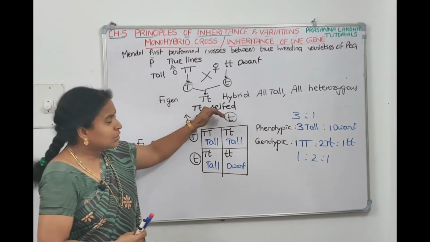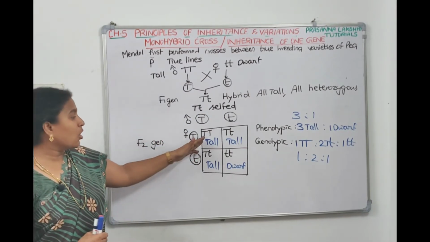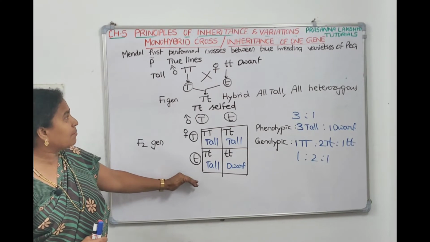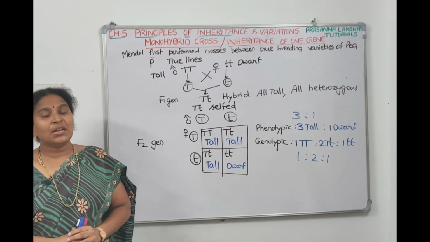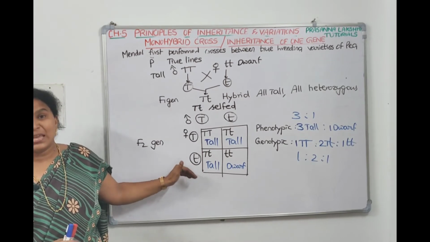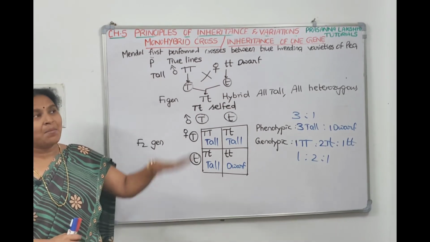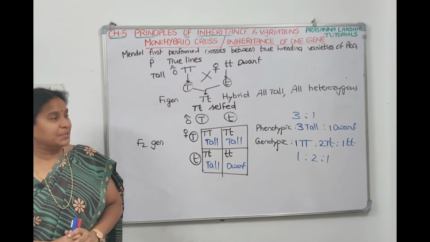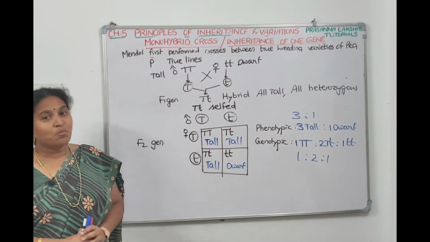So in F1 generation dwarf plants are not there, but dwarf plants appeared in the F2 generation, and the tall and dwarf plants in F2 generation resemble the same height of the parents only. They are of same height of the tall plant. The dwarf is also the same height of the dwarf plant. So that's what he tells, like the genes had passed on from parent generation to F1 generation stably as discrete units. They don't blend with each other. So there's no intermediate size. Same height tall will come, same height dwarf will come. Intermediate sizes are not there. That's what Mendel has observed. So take a screenshot, then we will talk about the laws what Mendel has proposed related to monohybrid cross.